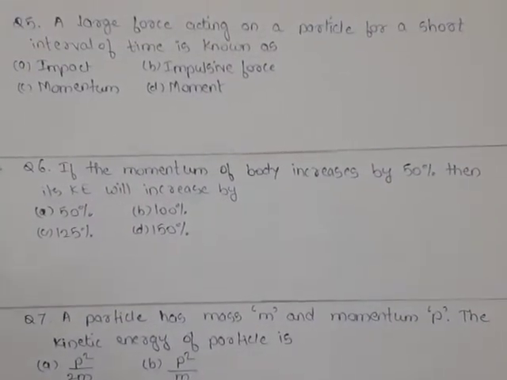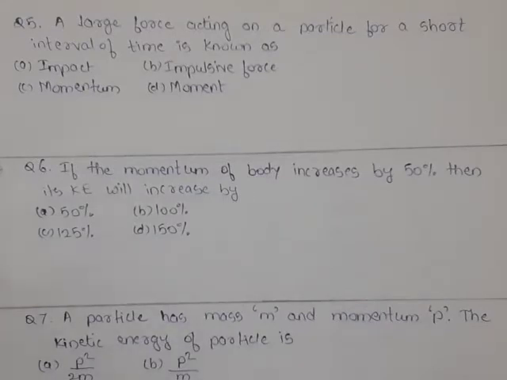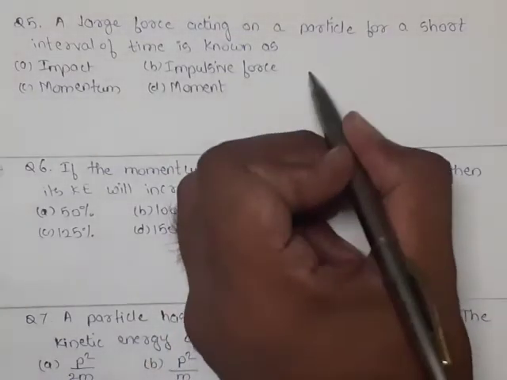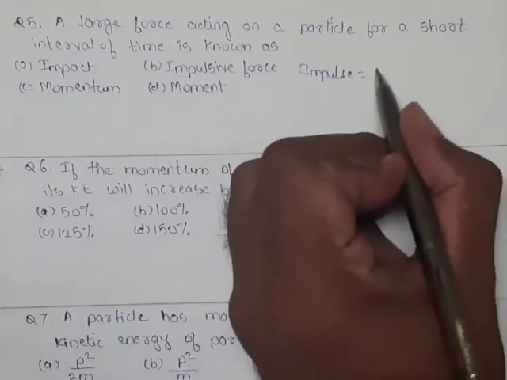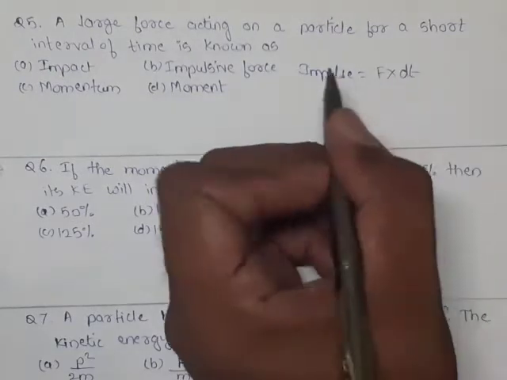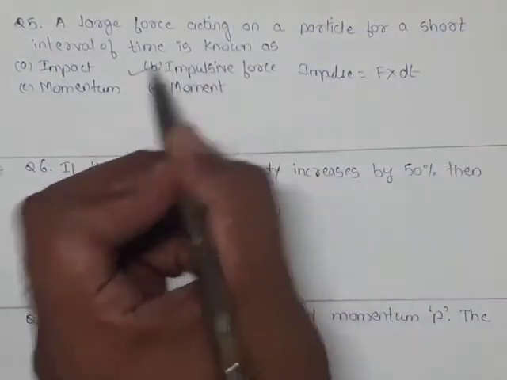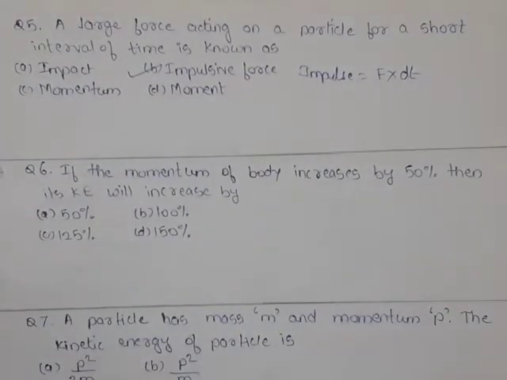Now we see question 5. A large force acting on a particle for a short interval of time is known as. If we see the definition, impulsive force is a large force acting on a particle for a short duration of time, or the formula for impulsive force is force into dt. So our option B is correct for question 5.